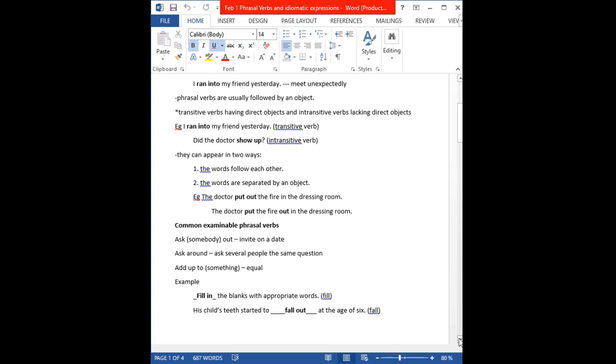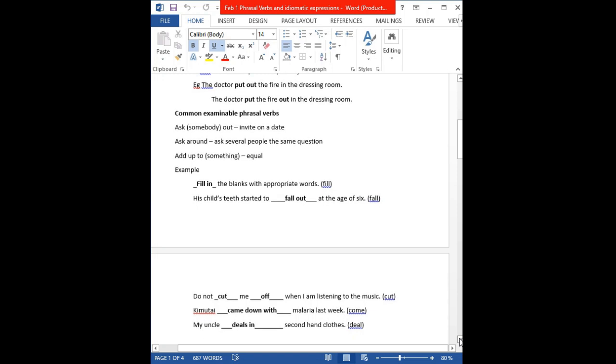The other way that we can write phrasal verbs is that the words are separated by an object, or some words appear between the verb and the preposition. So here we have, the doctor put the fire out in the dressing room. You see, put out has been separated by the object, which is fire. So those are the two ways that we are able to write our phrasal verbs. Then we move on.